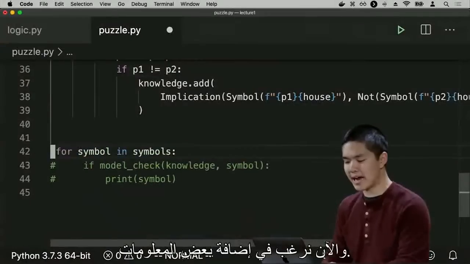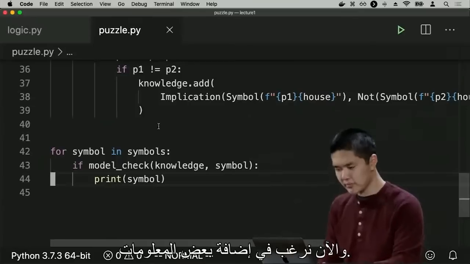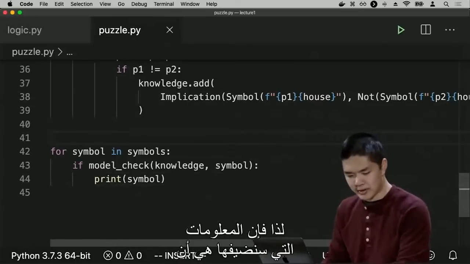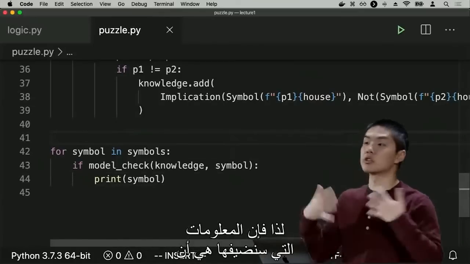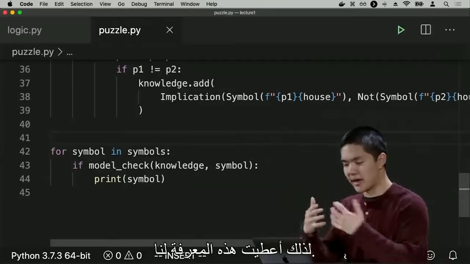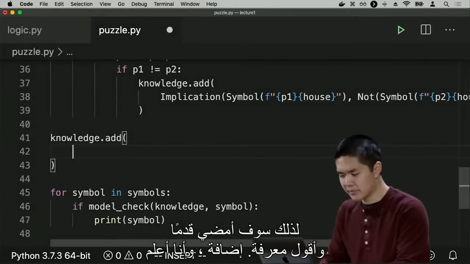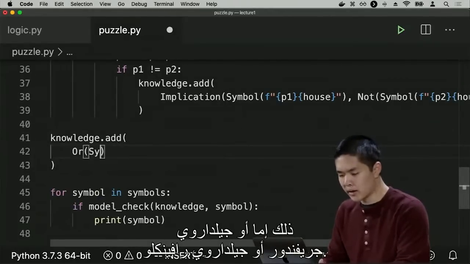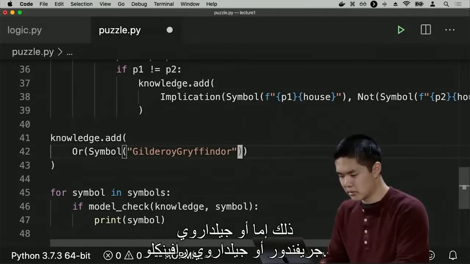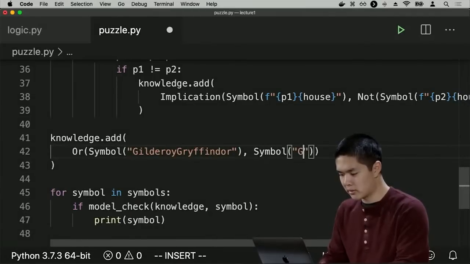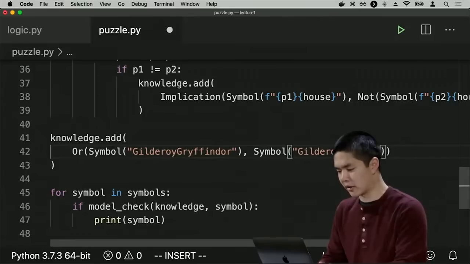And now we'd like to add some information. The information we're going to add is Gilderoy is in Gryffindor, or he is in Ravenclaw. So that knowledge was given to us. So I'll go ahead and say knowledge.add, and I know that either Gilderoy Gryffindor or Gilderoy Ravenclaw.